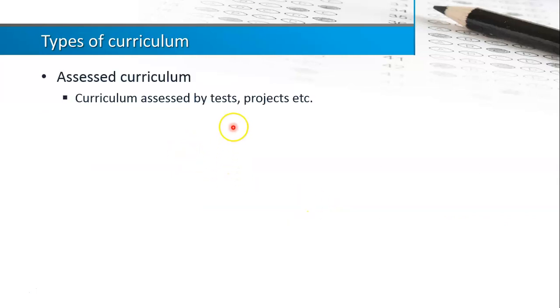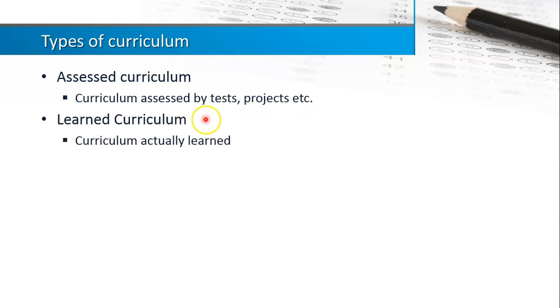Then you have what we call the assessed curriculum, which is the curriculum that is being assessed, maybe by a test, project, and other forms of assessment. And then the learned curriculum, referring to the curriculum actually learned by the students or the learners. That is probably the product of the curriculum.